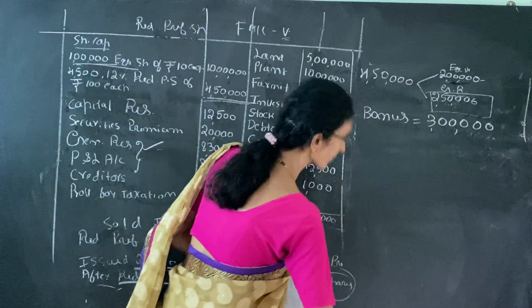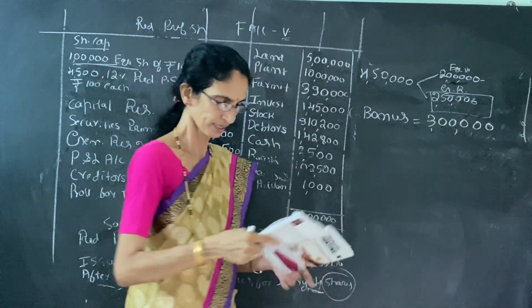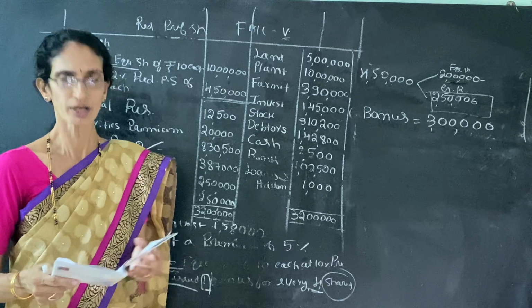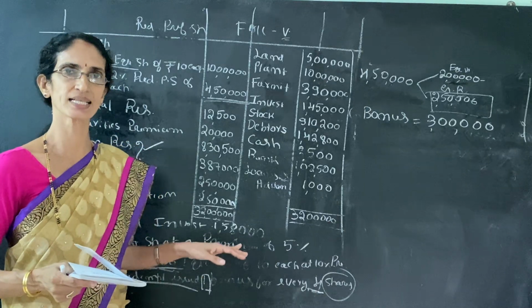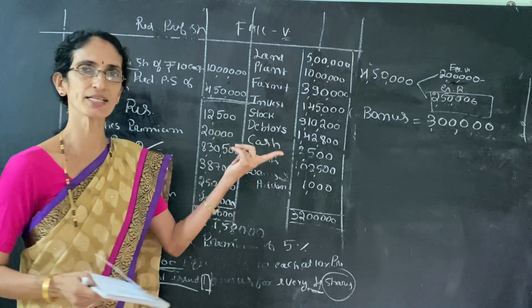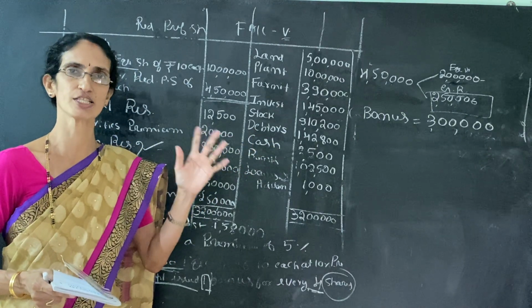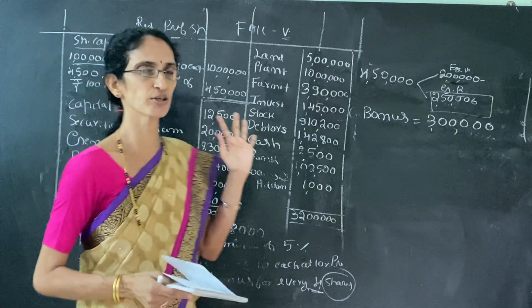But here in capital redemption reserve, if you see the journal entry number 4, that means we are utilizing the capital redemption reserve for the payment of bonus shares. As a rule, we are using capital redemption reserve for the issue of bonus shares.